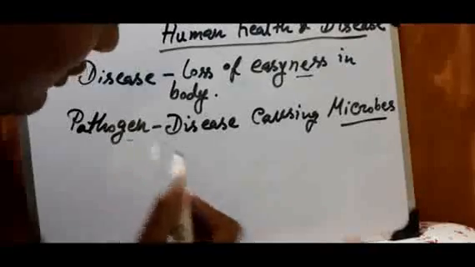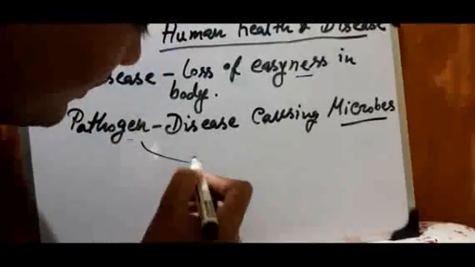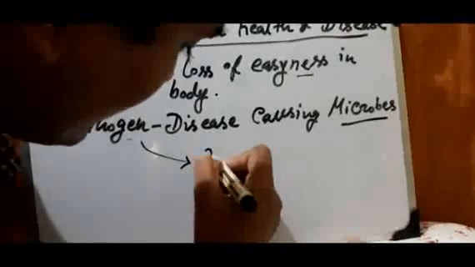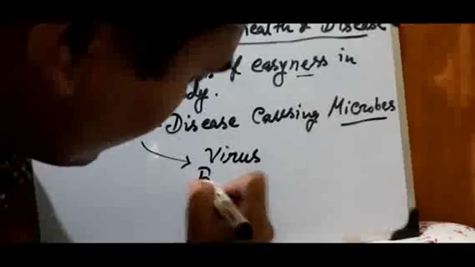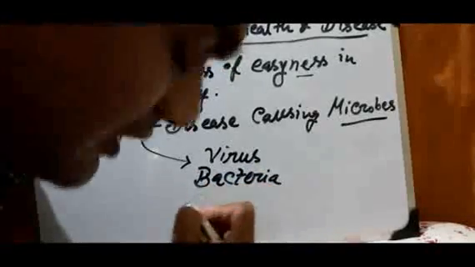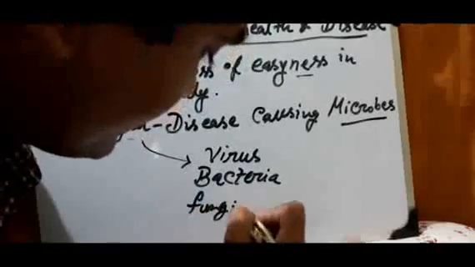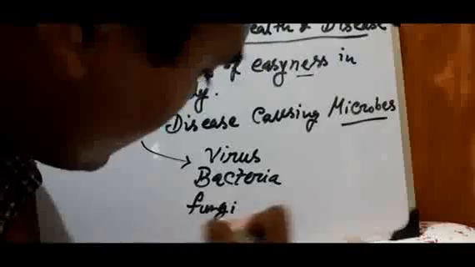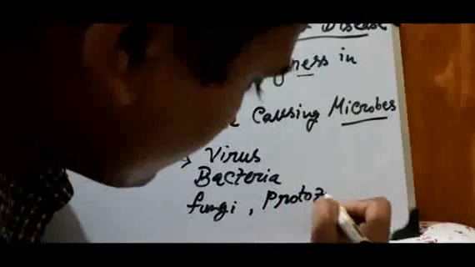So pathogens are of various types. You have already studied: how many types of pathogens are there? Pathogens are virus, next is bacteria, next is fungi, next is protozoa, next is helminth.